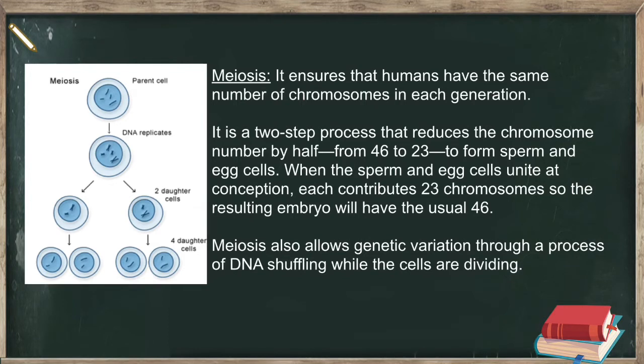Meiosis ensures that humans have the same number of chromosomes in each generation. It is a two-step process that reduces the chromosome number by half, from 46 to 23, to form sperm and egg cells. When the sperm and egg cells unite at conception, each contributes 23 chromosomes, so the resulting embryo will have the usual 46. Meiosis also allows genetic variation through a process of DNA shuffling while the cells are dividing.